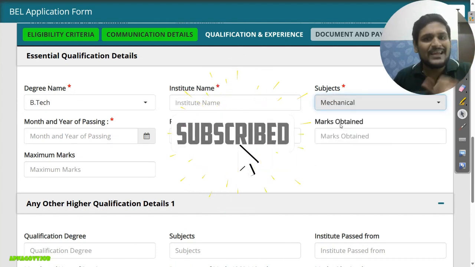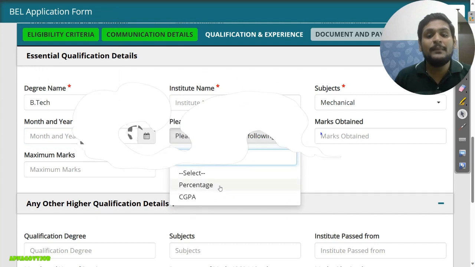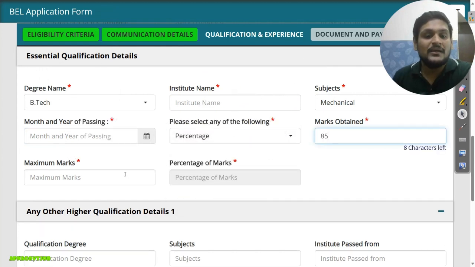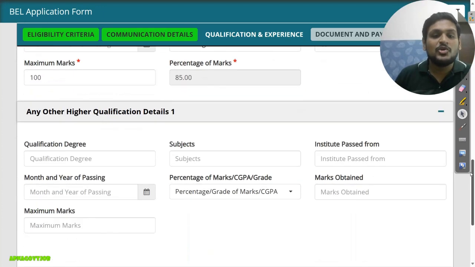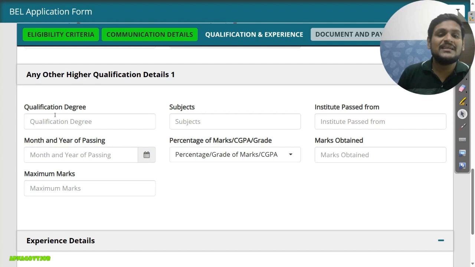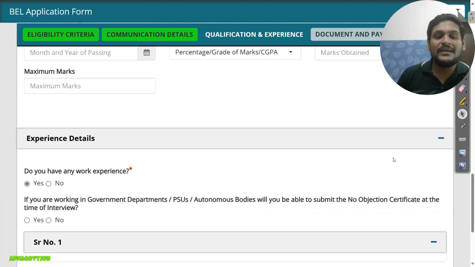Now I selected mechanical, that's why I'm getting the mechanical option. Okay, then year of passing, what is your pass out year, and percentage you will select. Again you will enter your obtained percent and maximum percentage, it will come like this here. Okay, those who completed MTech and other degrees, you can just fill your qualification details here. Okay, if you are working somewhere in a PSU or any private company, you can enter your details here.